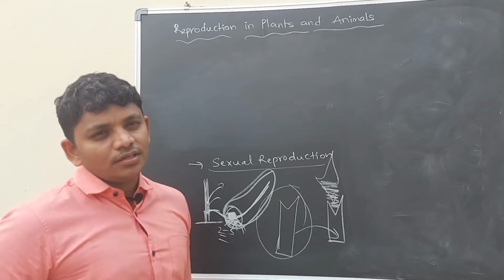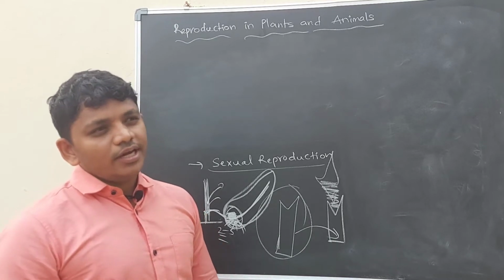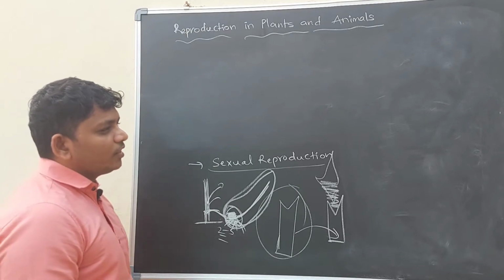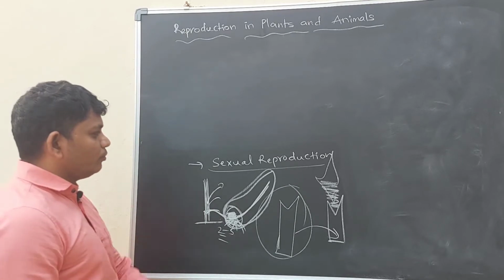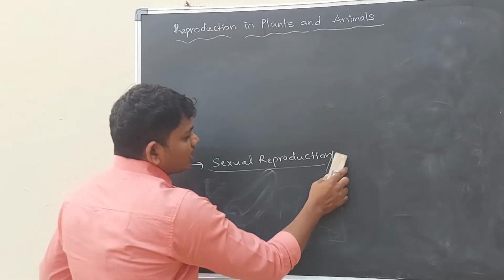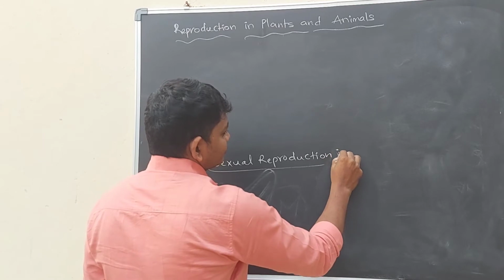Whenever fertilization occurs, seeds form. There is no fertilization occurring, which is why seedless fruit is forming. This is one type of parthenogenesis, a type of asexual reproduction. Let us first discuss sexual reproduction in plants.